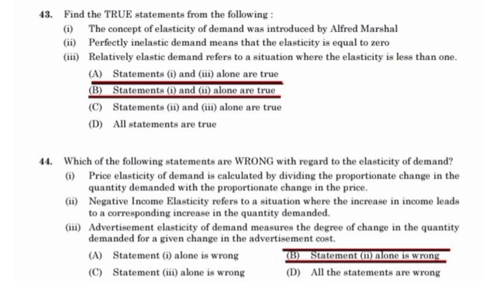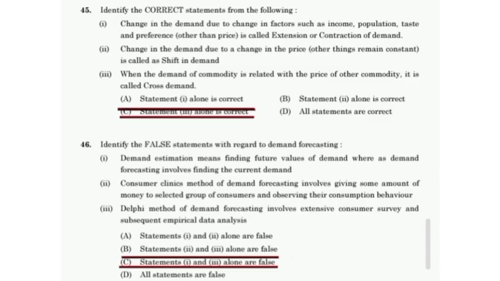Advertisement elasticity of demand measures the degree of change in the quantity demanded for a given change in the advertisement cost. Identify the correct statement from the following. Statement 3 alone is correct. When the demand of the commodity is related with the price of other commodity, it is called a cross demand.